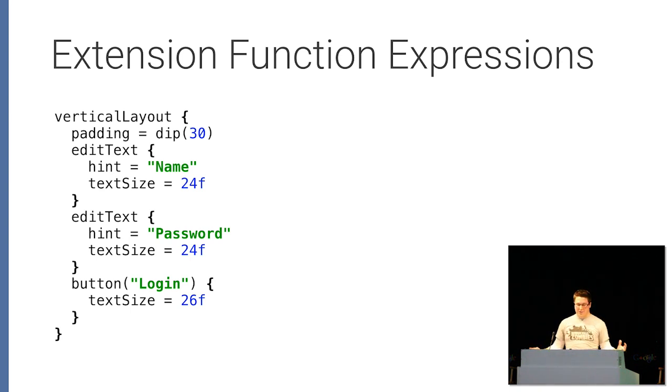And so because of the power of these things, it basically hides all of the ugliness. If you've ever tried to do manual view instantiation in Java, you know that this would be like probably about 40 or 50 lines. And so they've encapsulated it in these extension function expressions which hide all that boilerplate. It actually shows the hierarchy still, which is nice. You have that same nested hierarchy that you would get in XML. And it's also very declarative. So you can see hint and text size here are those dynamic properties. So there's actually a get hint and a set hint method on text view and get text size and set text size, etc.